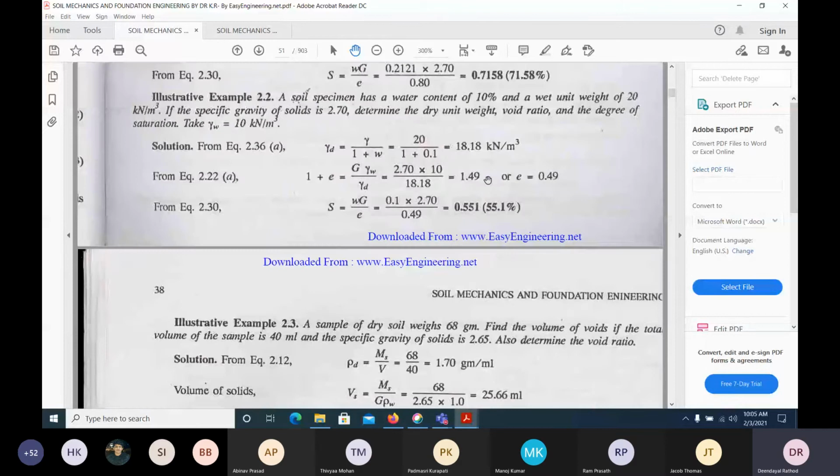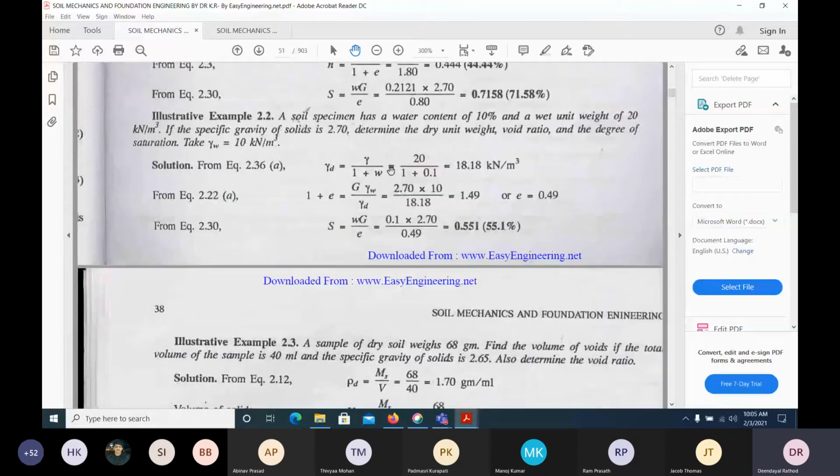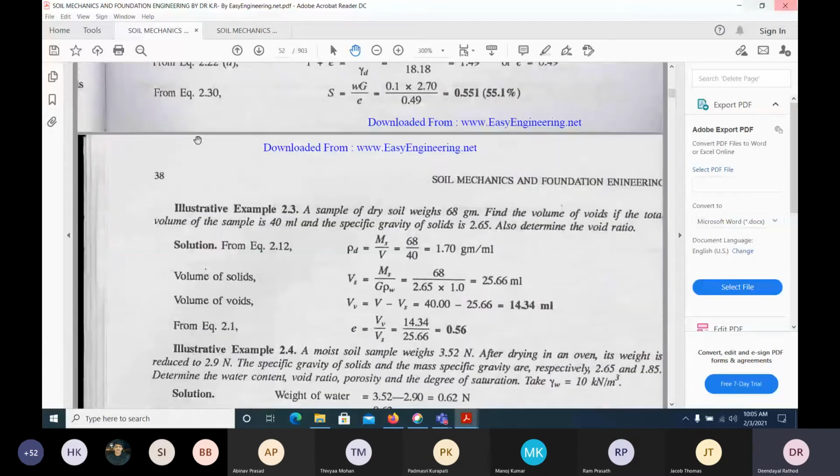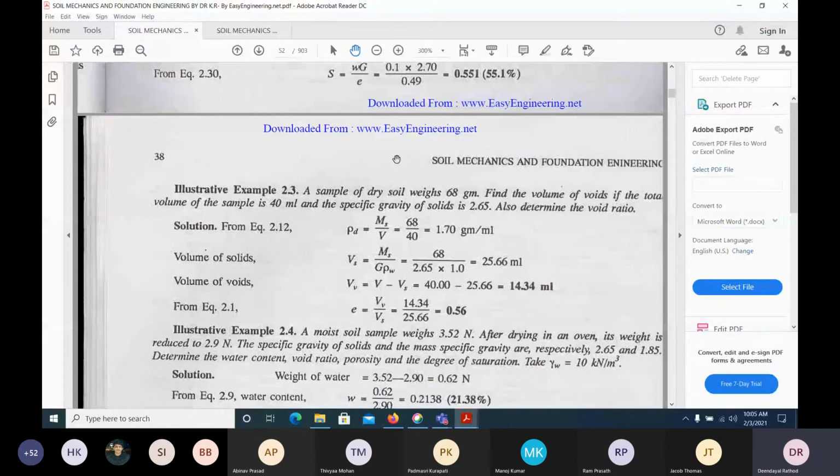So let us see one more problem. What does it say? A sample of dry soil weighs 68 grams. Find the volume of solids if the total volume of the sample is this one and the specific gravity is this one. Also determine the void ratio. So what is asked: find the volume of solids, and determine the void ratio.